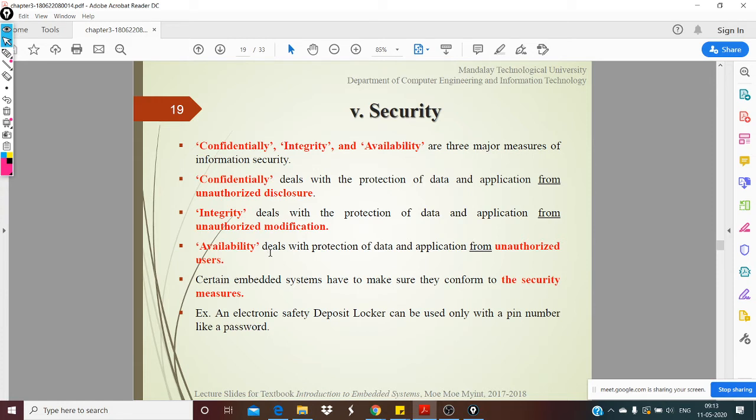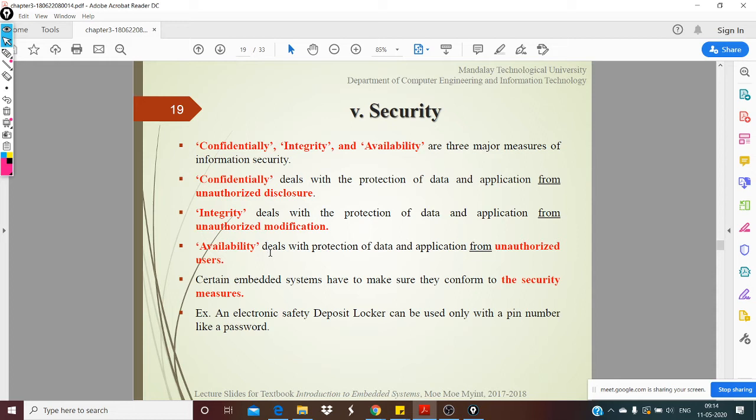And availability is kind of the other side of the coin of confidentiality. So when confidentiality says some people should not get access to data, availability says there are specific people that need access to it. Okay, while the unauthorized persons cannot access the data, authorized people should have access, right? Like if I have access to an embedded system and it says confidentiality, nobody can view the data, but I need to view the data, it is my embedded system, my data, right? So that availability should be there. You cannot protect the data from the rest of the world, then that defeats the purpose.